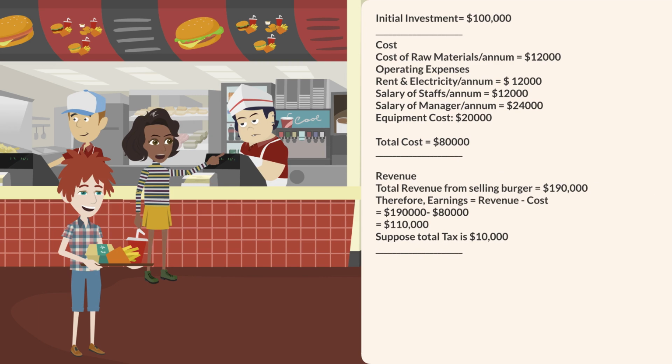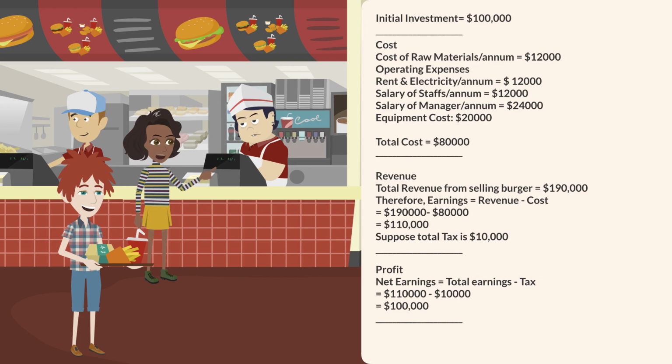On the revenue side, let's imagine the total revenue from selling burgers is $190,000 per year. Subtracting the total cost from the revenue gives the earnings, which is $110,000. Suppose the total tax is $10,000. Then, the net earnings are $100,000 per year. Net earnings are also called profit.